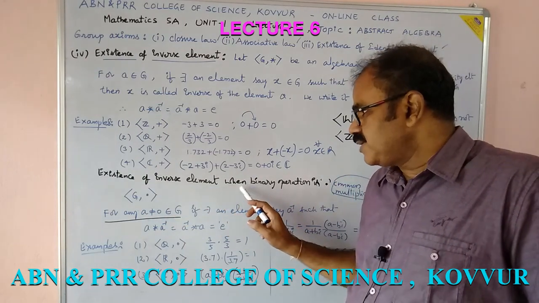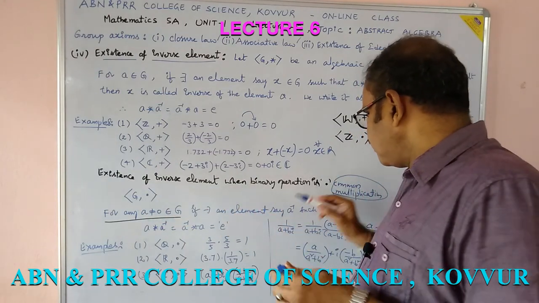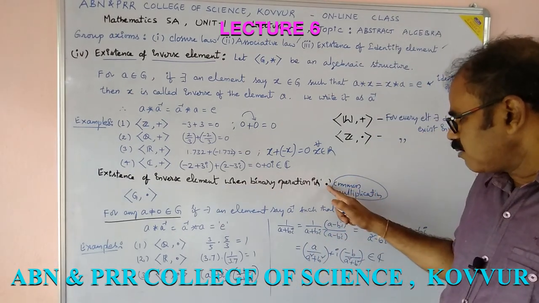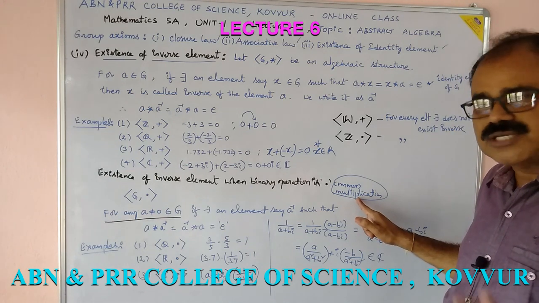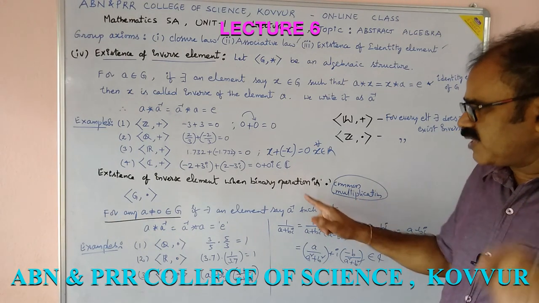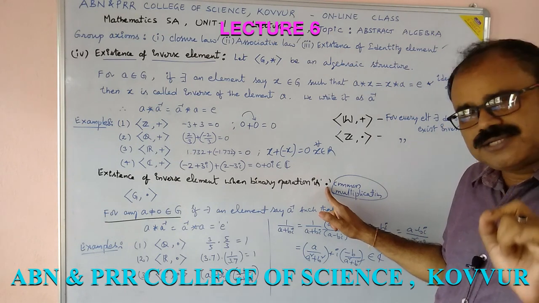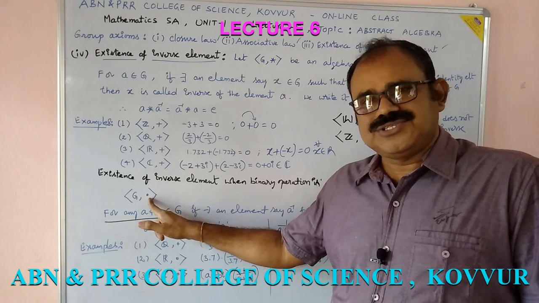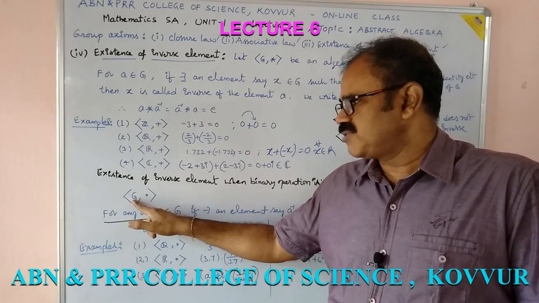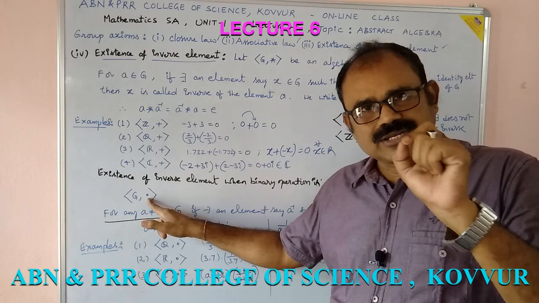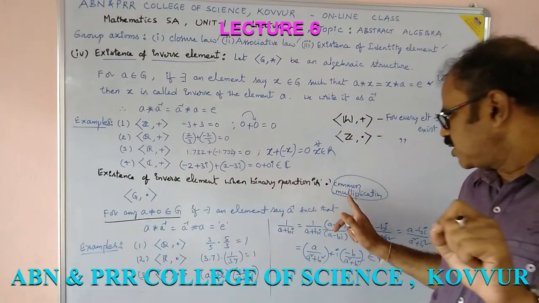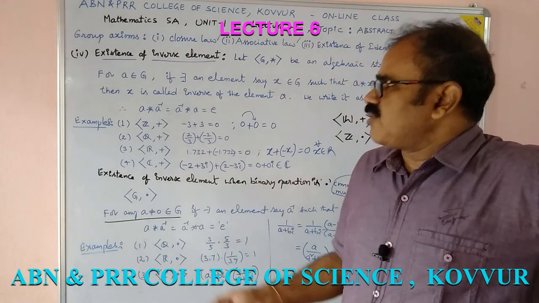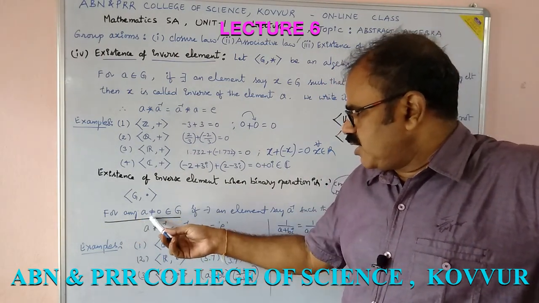Existence of an inverse element is important when the binary operation is multiplication, common multiplication, not special multiplication or other things. When we consider the algebraic structure G dot, a non-empty set G with respect to common multiplication, then we have to think carefully.